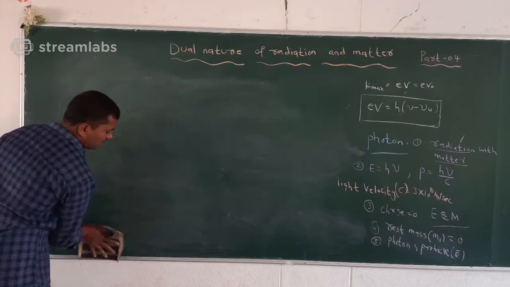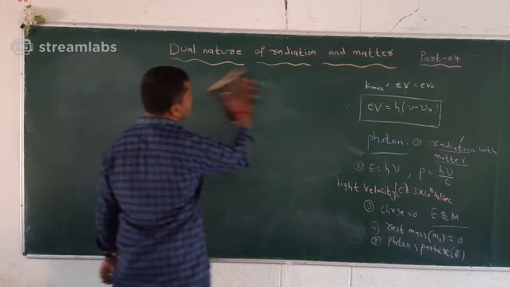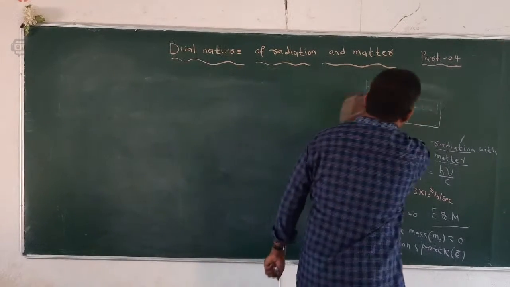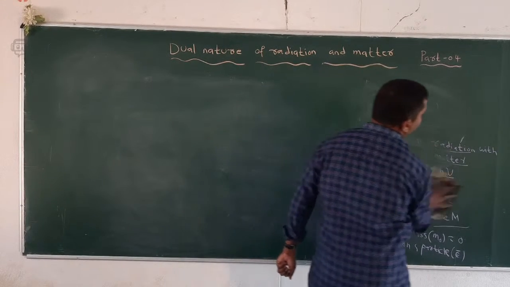So next one we can discuss about the de Broglie wavelength equation, and this is also very important one. De Broglie wavelength equation.